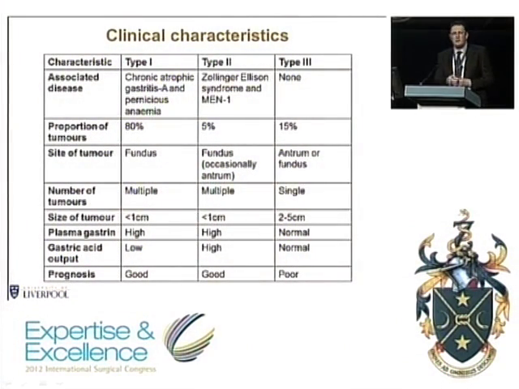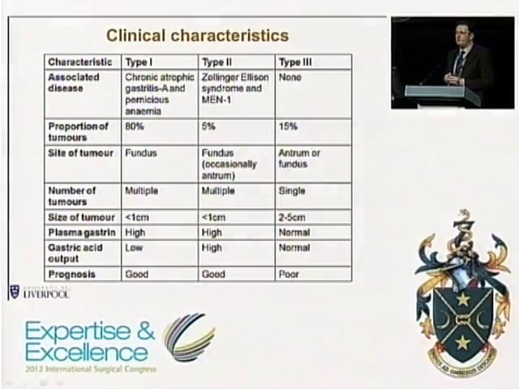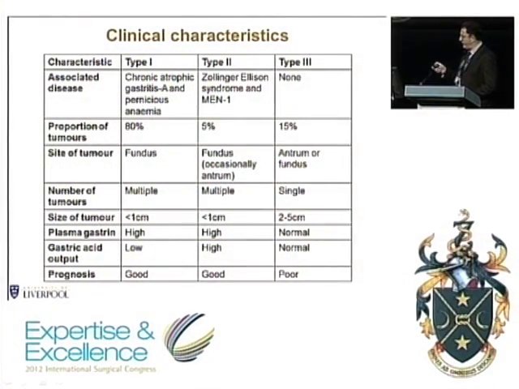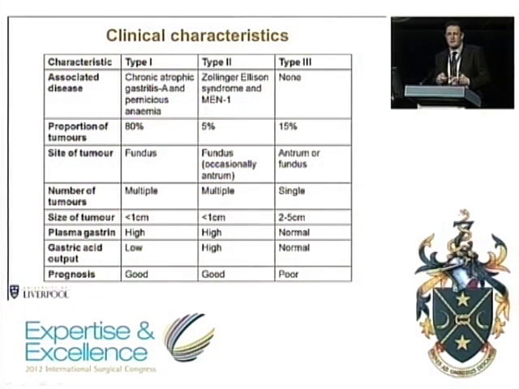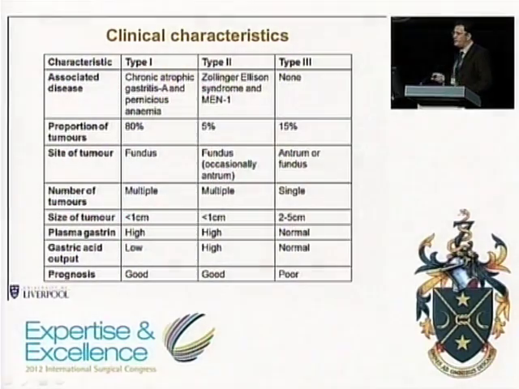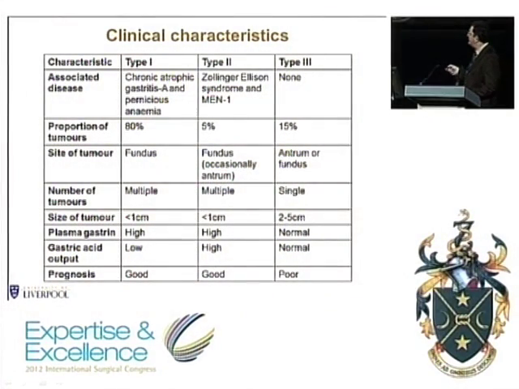This table summarizes the characteristics of the three types of gastric neuroendocrine tumour, as I've just mentioned. We've already discussed the etiology of the three types and their relative frequencies. The type 1 and type 2 tumours normally arise in the fundus of the stomach, and they're normally quite small and multiple, so characteristically less than a centimetre in size, and there may be 10 or 20 of these polyps if you look hard enough.